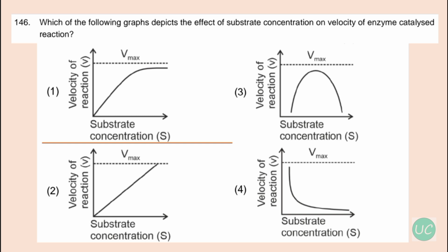Now in graph number 2, the velocity of reaction continuously increases, which is never the case. And in graph number 3, after reaching Vmax, the velocity declines. So this option is also not correct. It never declines like this. And in number 4, the velocity of the reaction declines from high to low on increasing the substrate concentration. So that never happens. If you increase the substrate concentration, the velocity of the reaction will increase, but will reach a stagnation after a certain level. So option number 1 is correct.